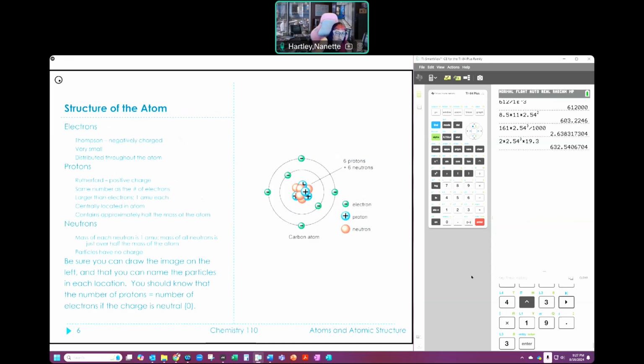They don't really look like this picture. This is what we call the Bohr model of an atom. And you may be asked to draw a Bohr model, and that is just something where we talk about the circles of electrons around the nucleus, which contains the proton and the neutron. Now, when we talk about our protons and our neutrons,